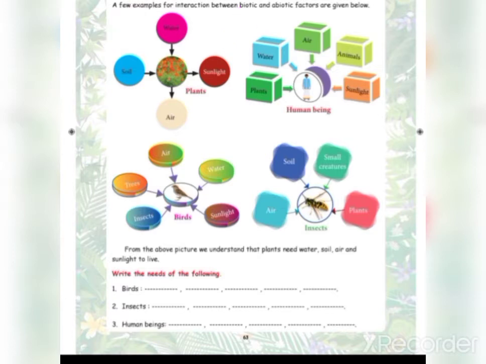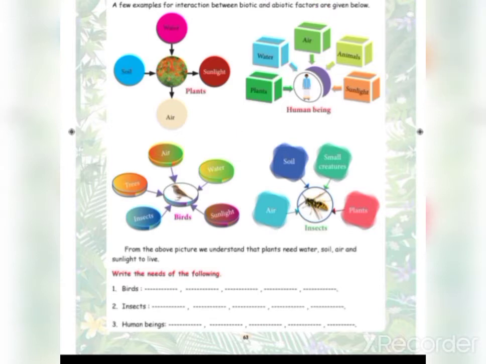Likewise, for human beings, what are the basic needs for us? Yes, water, air, animals and sunlight. You just imagine, without these can we live, children? No. So, water, air, animals, sunlight and plants. Why do we need plants? Because from the plants only we all get food. So, these are the important and basic needs for us.